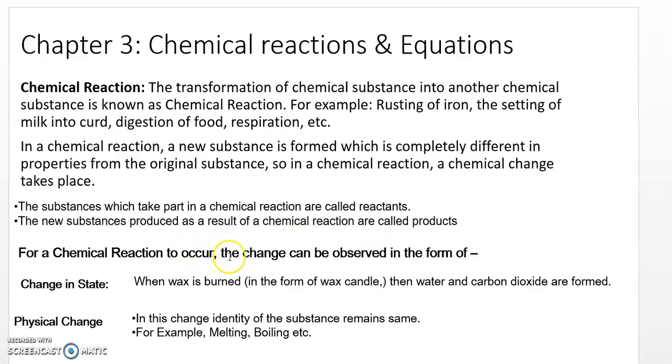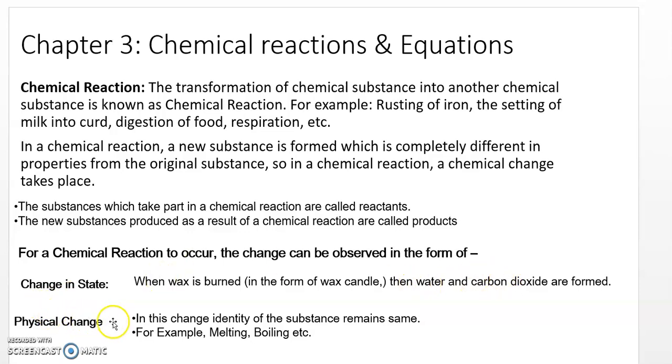Now, for a chemical reaction to occur, the change can be observed in the form of a change in state. Just as a solid can be converted into liquid, a solid can be converted into gaseous, or a liquid can be converted into gaseous. For example, when wax is burned, then water and carbon dioxide are formed. So, change in state: wax is in the solid state, and you get gas, that is carbon dioxide, and water.